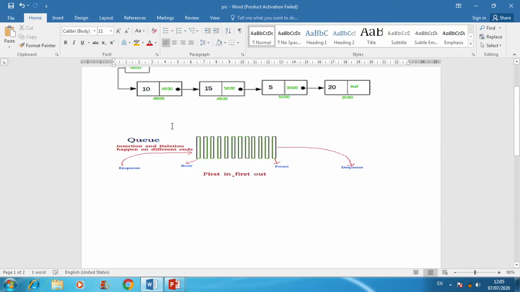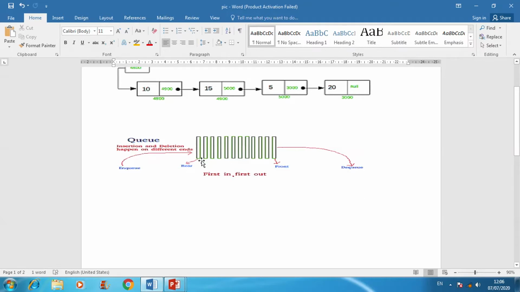Next linear data structure is queue. Queue follows the rule of FIFO. FIFO means first in, first out. We have here two pointers, rear and front. Rear is the pointer where you insert the data. That operation is known as enqueue. The pointer which helps in the removal of data is known as front, and that operation is called dequeue.